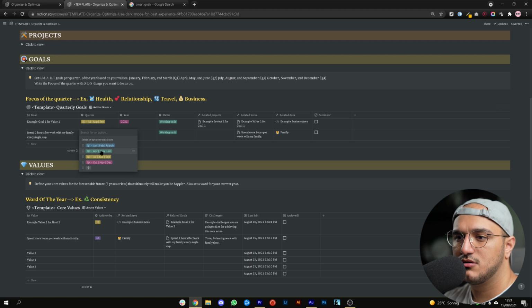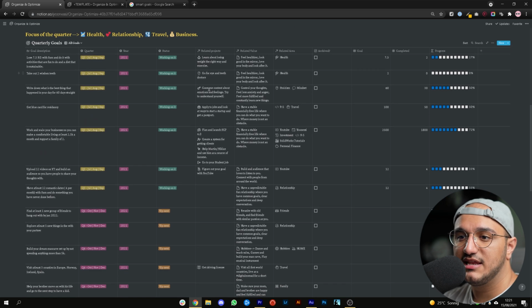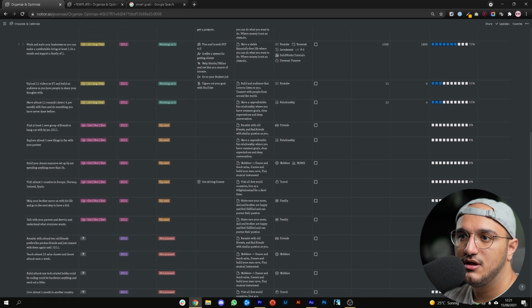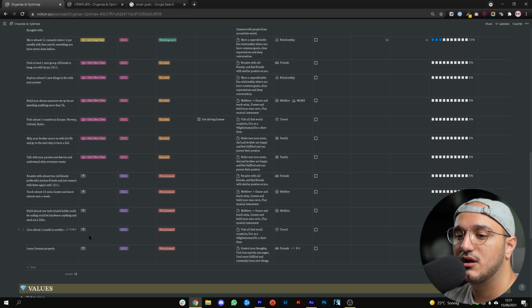But anyway, you can always choose the quarter and then the year that you want to, for example, focus on it. To make this easier for you, let's look at some of the goals I have. Based on all of my values, I've created a list of goals, as you can see here, some for quarter 3, some for quarter 4, and some I don't even know when I'm going to do them, but they're things that I might do at some point in time.